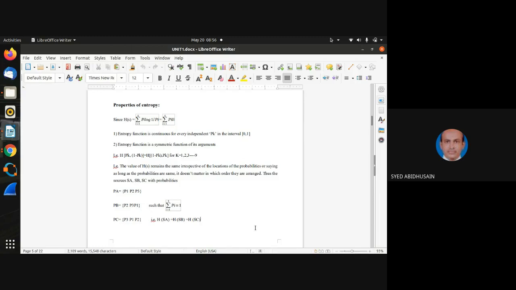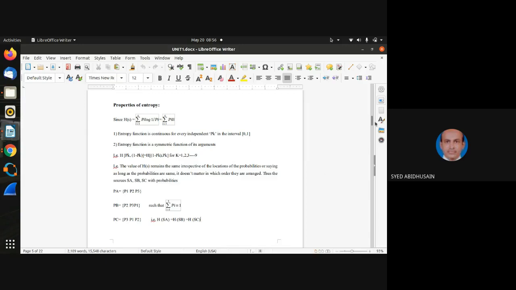That means irrespective of the order of the probabilities, say 0.1, 0.2, 0.3 for S1, S2, S3, if you calculate the entropy for these symbols, or you reverse the order and calculate it for S3, S2, S1 with the probabilities 0.3, 0.2, 0.1, the value of entropy will not alter. And it is obvious, very simple to understand.